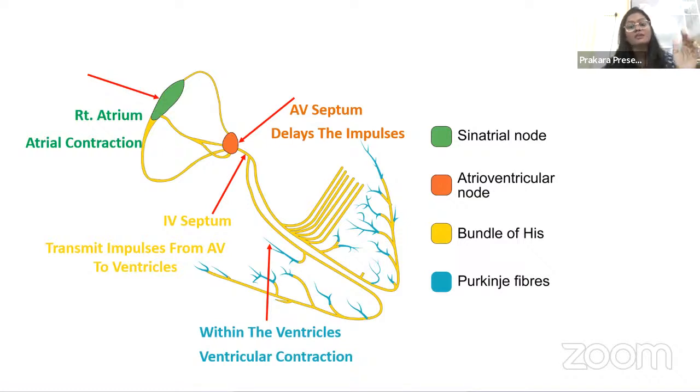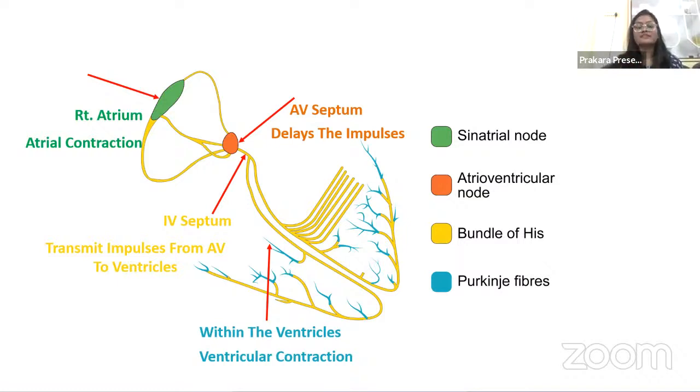In normotropic and ectopic, we have various other arrhythmias. We'll see them. I just want to give a brief description about it. I don't want to go deep into every type of arrhythmia because that would be a very lengthy session. My only intention is that by the end of this webinar, you know what the conduction system is, what arrhythmia is, and what the different types of arrhythmias are.